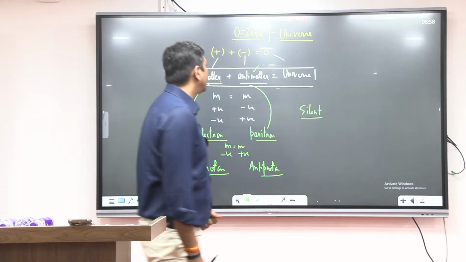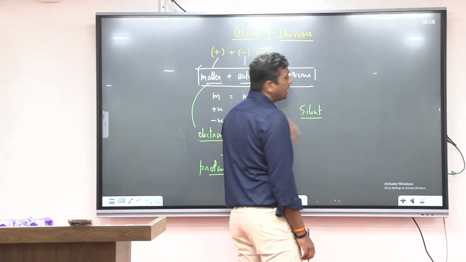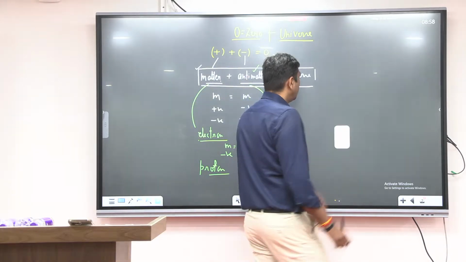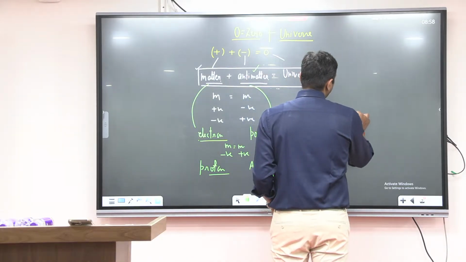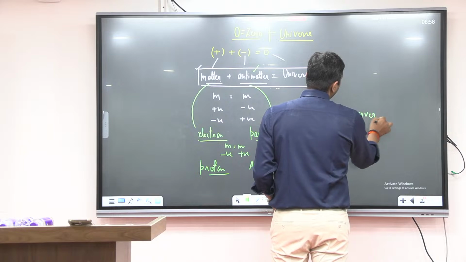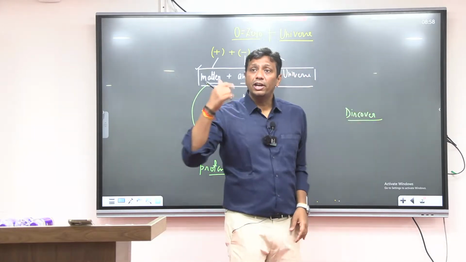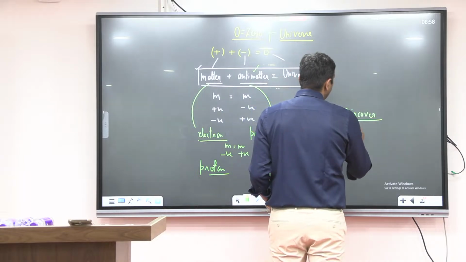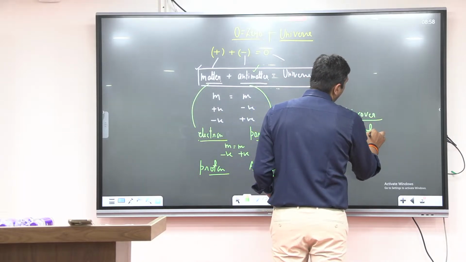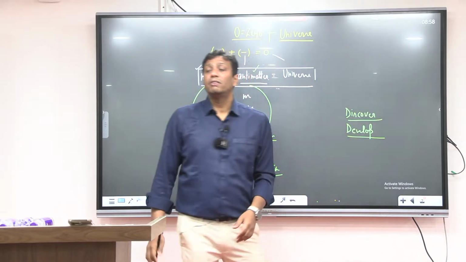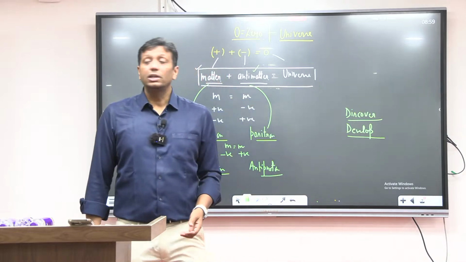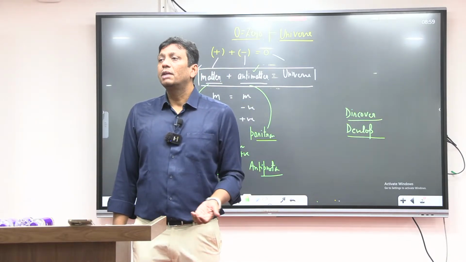Even, guys, I just want to tell you, scientists are trying to discover antimatters if they are available anywhere, and not only trying to discover them, they are also trying to develop them. They are not only going to discover the antimatters, they are trying to develop them artificially. So, sir, antimatters can also be developed artificially?